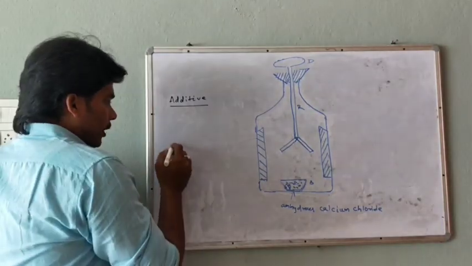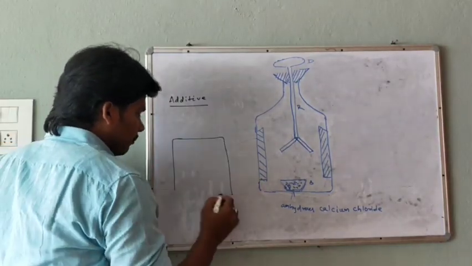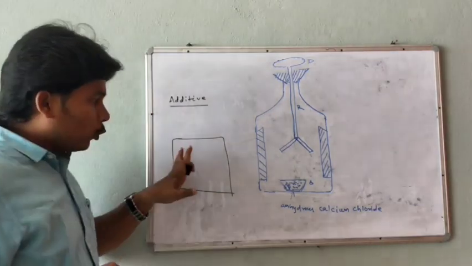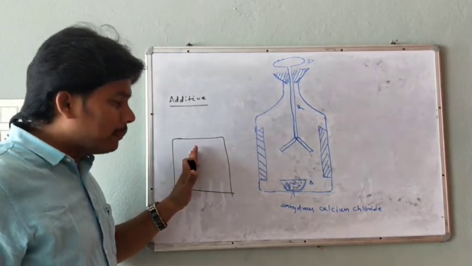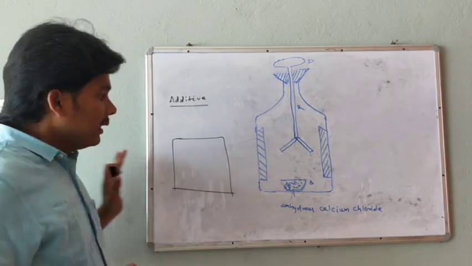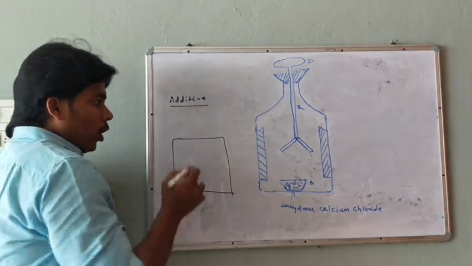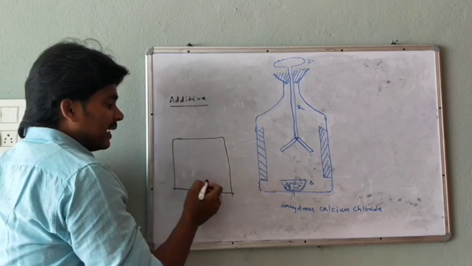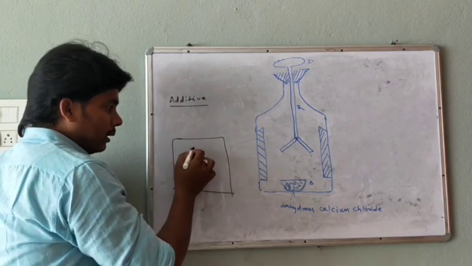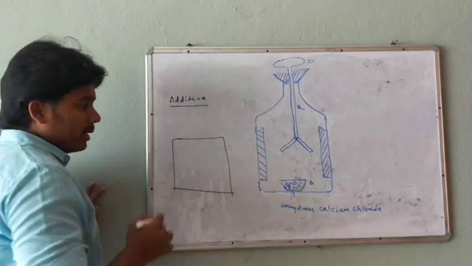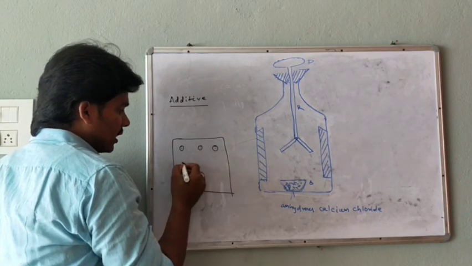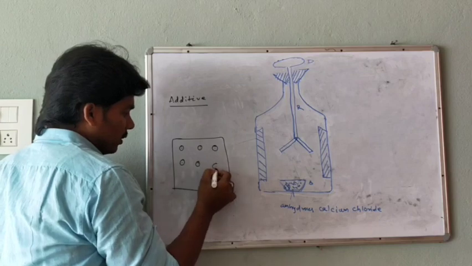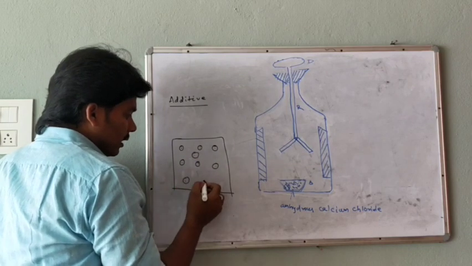In an extended body, let's take this is an extended body. The total charge in this system, or the total charge in this body, is the algebraic sum of all the charges present at different regions or places of this body. Means here one charge, here one charge, here one charge, and so on.